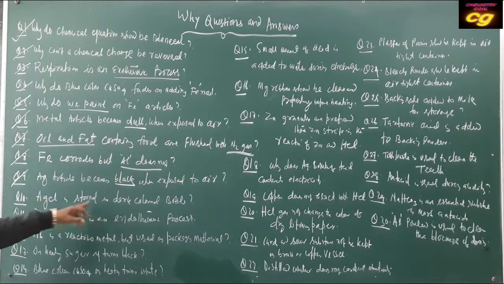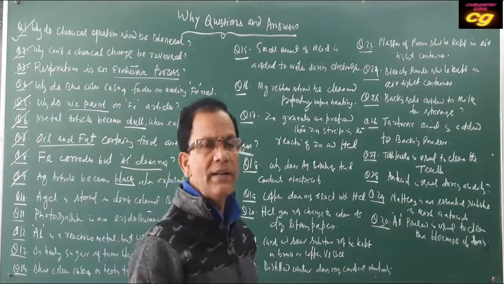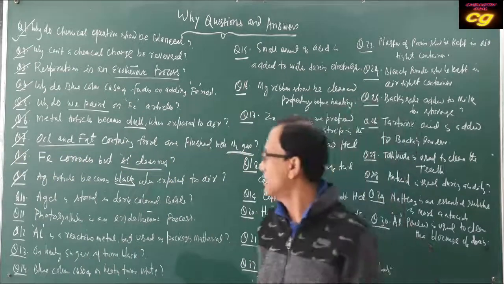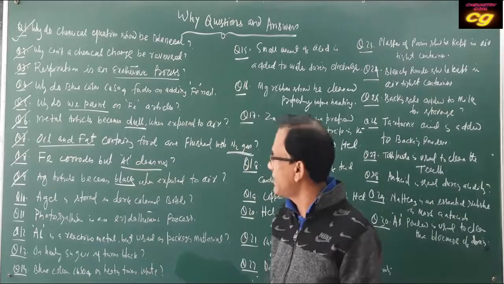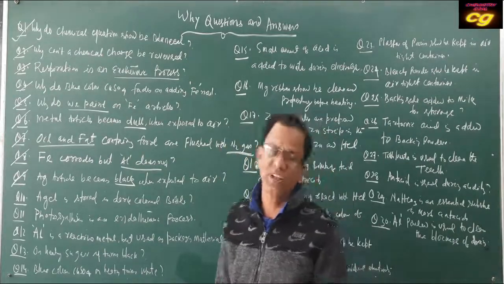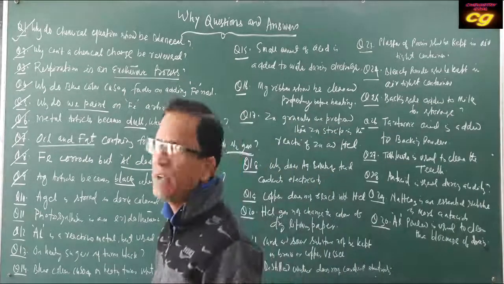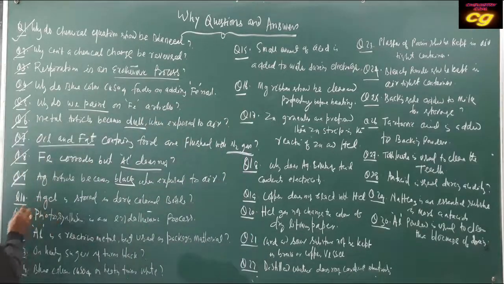Silver chloride is stored in a dark colored bottle. Why should we keep silver chloride in a dark bottle? Because silver chloride is very sensitive to heat and light. When it is exposed to light, it decomposes to silver, which is grey. Then silver chloride becomes black due to the formation of silver.